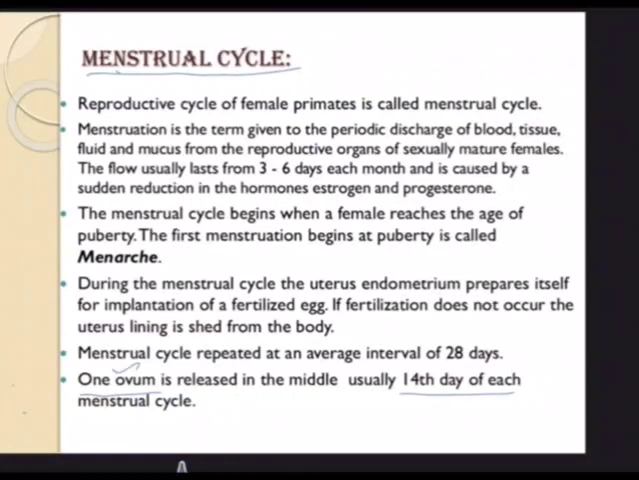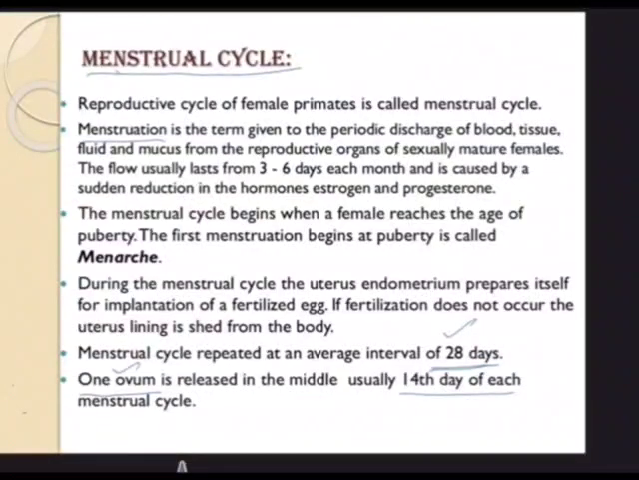Menstrual cycle is basically a cycle in which a series of changes take place in the reproductive tract of all primate females. It is marked by characteristic events repeated almost every month, to be precise, 28 days. So once in 28 days in a matured female, the menstrual cycle takes place. In this cycle, menstruation takes place along with ovulation. Both are different. Menstruation is different, ovulation is different.